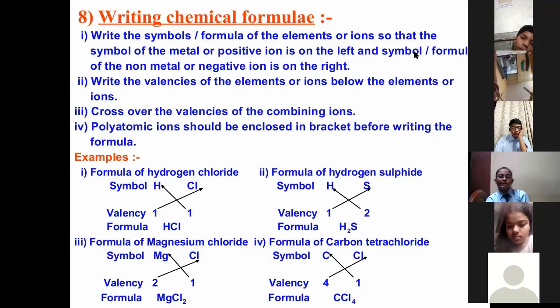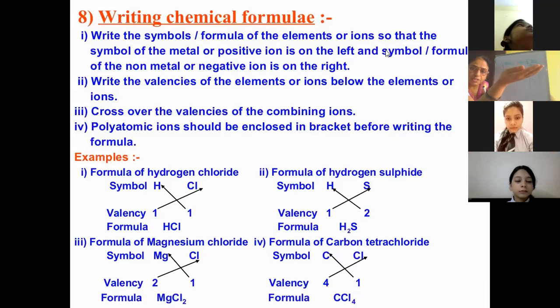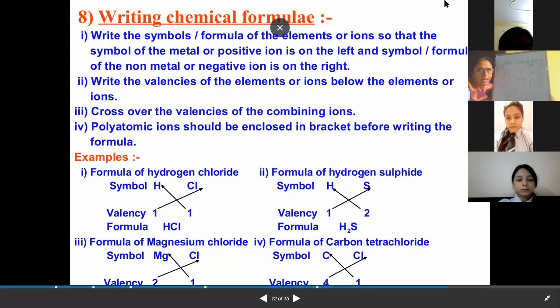3. So how many electrons will it accept? 3 electrons. But when it accepts, which charge will it attain? Negative charge. So its valency is -3. What is the valency? -3. Okay, now you will just raise your hands and I am going to ask the questions.